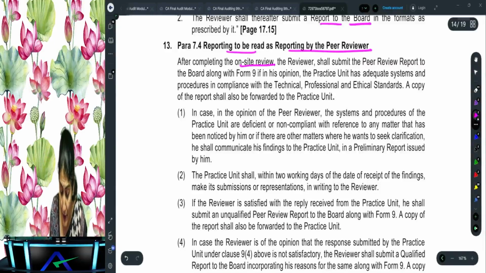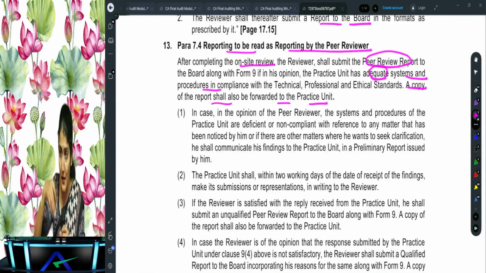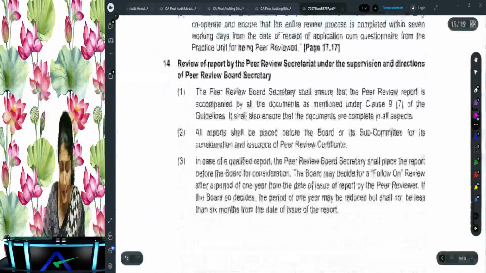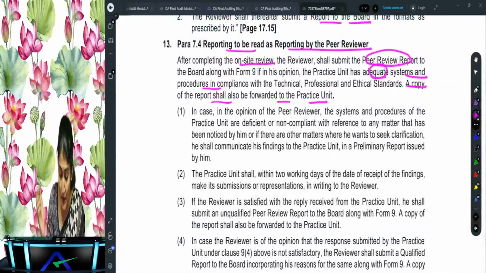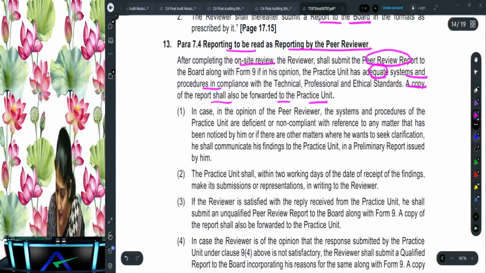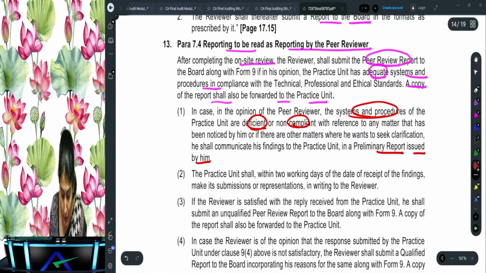What does it say? After completing the on-site review, the reviewer shall submit the peer review report if, in his opinion, the practice unit has adequate systems and procedures, and a copy of the report will be forwarded to the practice unit. Right, so no preliminary report and response to the preliminary report if it is adequate; directly the peer review report, and then directly the peer review certificate will come. Okay, right. However, if the peer reviewer is of the opinion that the systems and procedures at the practice unit are deficient or non-compliant, then he will submit a preliminary report to the practice unit.